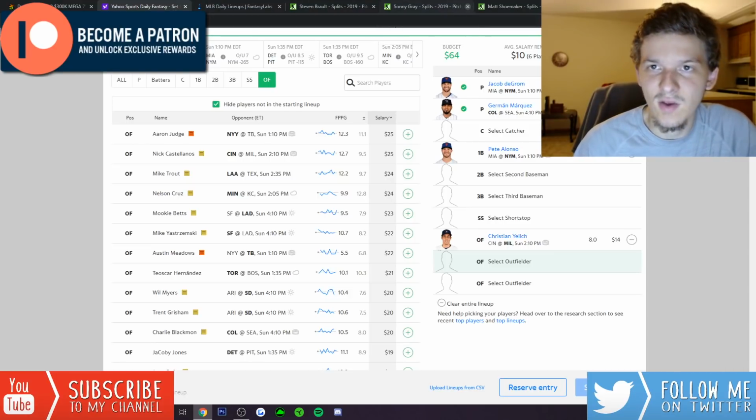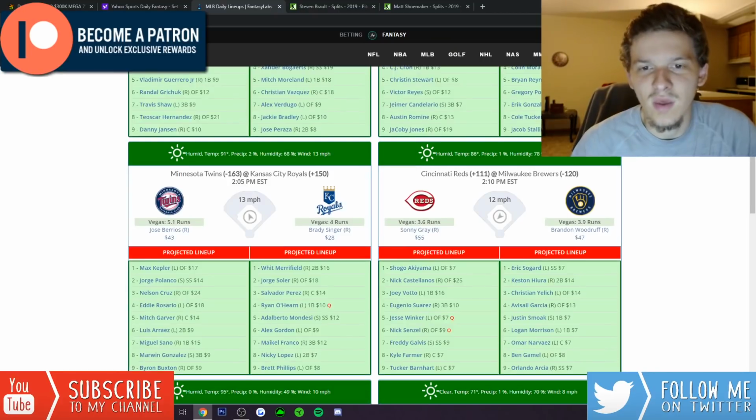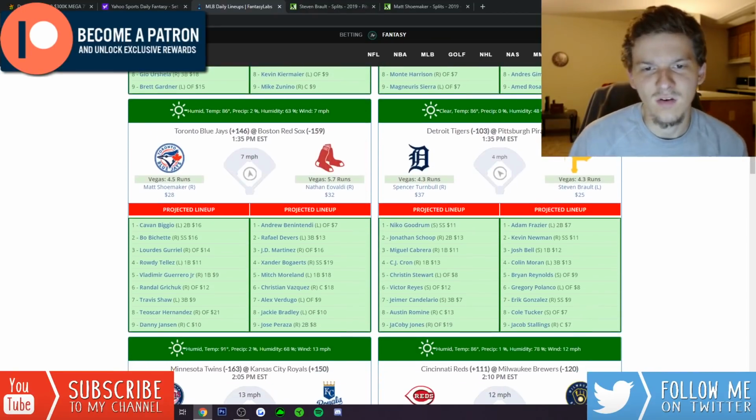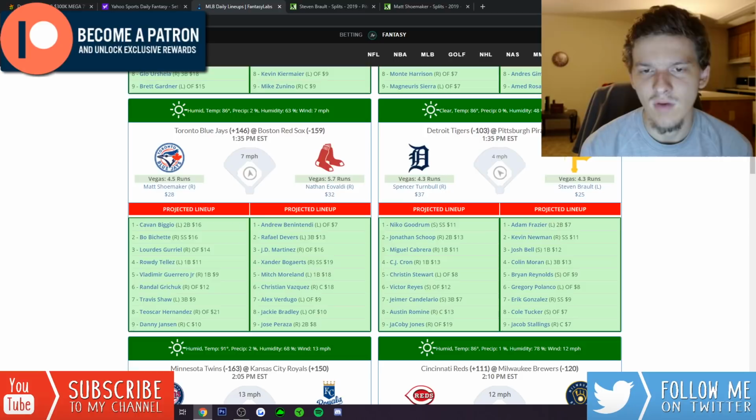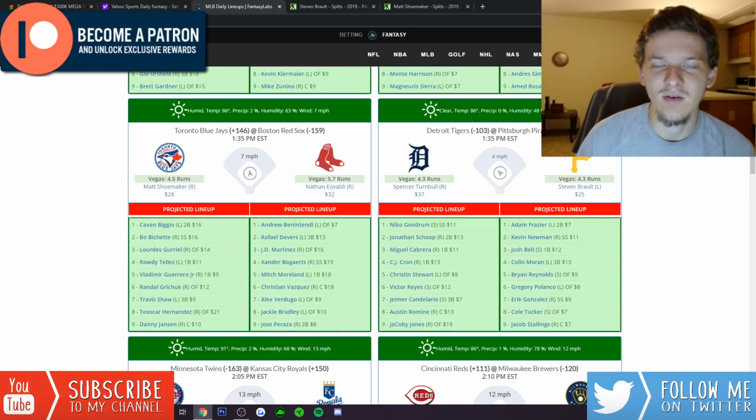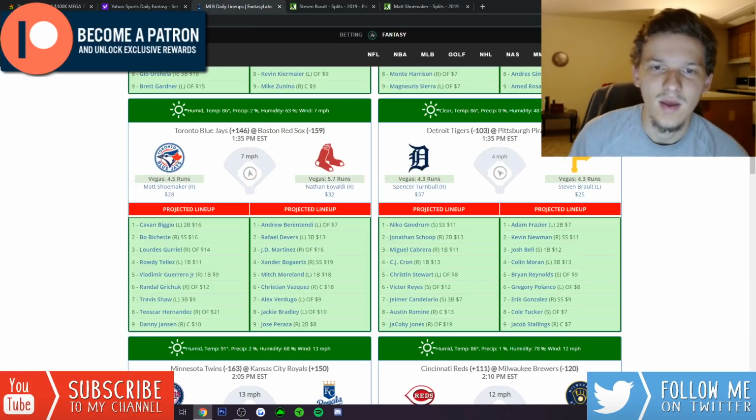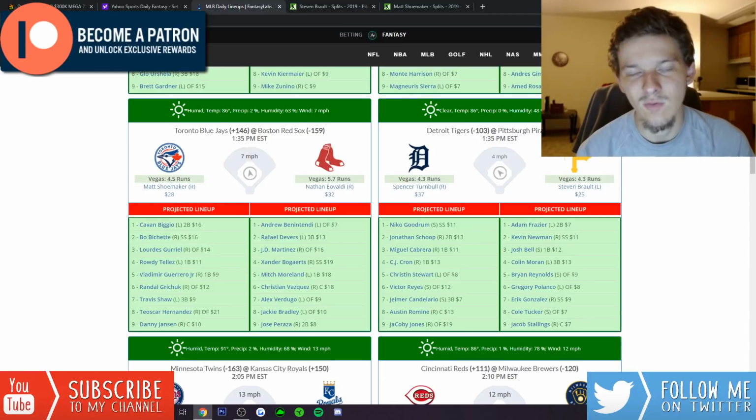And then another guy that I like quite a bit on Yahoo, I think, so the Red Sox are going to be a team I expect gets a good amount of ownership today. Right now they do have, I believe, the highest run total on the slate at 5.7 runs. They're facing Matt Shoemaker, a decent pitcher, a guy that had decent numbers last season, but against this Red Sox team, I think I'd side with the Red Sox here.